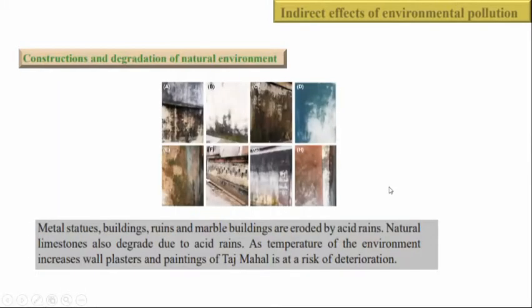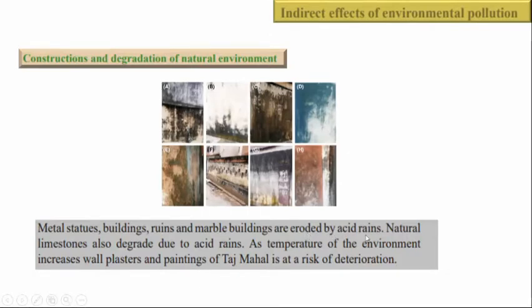Then the next indirect effect, the destruction and degradation of the natural environment. So here you can see how the walls and the buildings have changed due to the environmental pollution, right? Like metal statues, buildings, ruins, and marble buildings are eroded by acid rain.